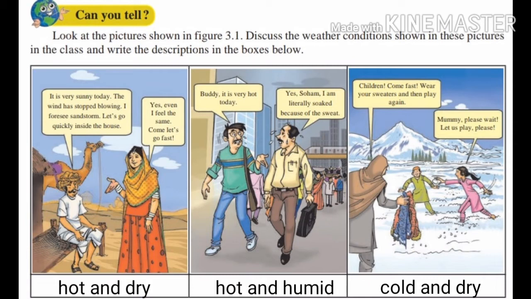Generally, we keep talking about the weather conditions. We can identify the weather conditions through the conversations above. We experience dampness or dryness in the air throughout the year. The changes occurring in the weather condition in desert areas, coastal areas and mountainous areas are evident from the figures. Now let's understand each figure separately, and the weather condition of the specific place.